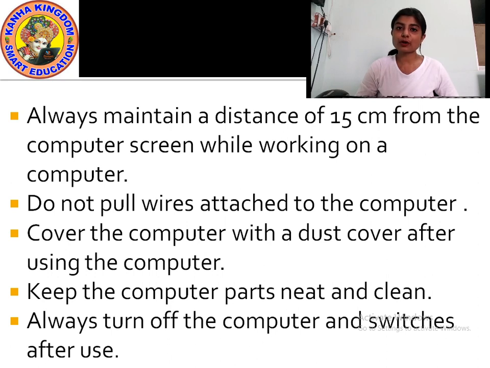That is why you should always turn off the computer and turn off the switches. The switch on the switchboard that is connected with the computer, you should always switch it off after use. So these were the points that you need to follow. These are the computer etiquettes that you need to maintain while working on a computer and inside the computer lab.